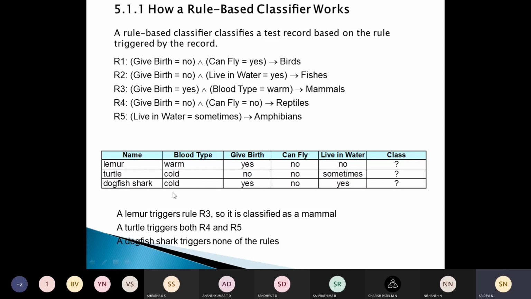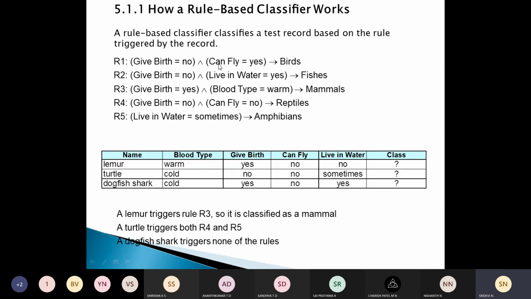And if we take this dogfish, it will not trigger any of the rules. See here, it is a cold-blooded element, so we don't have that. It gives birth, and then it says that it cannot fly. Gives birth and it cannot fly, so it cannot trigger any of the rules. So none of the rules are applicable to this dogfish shark.